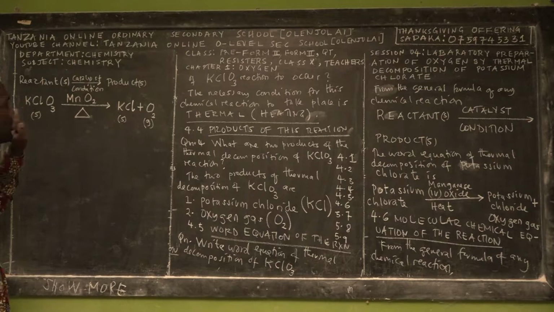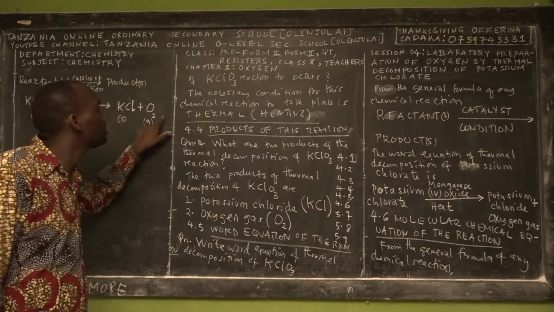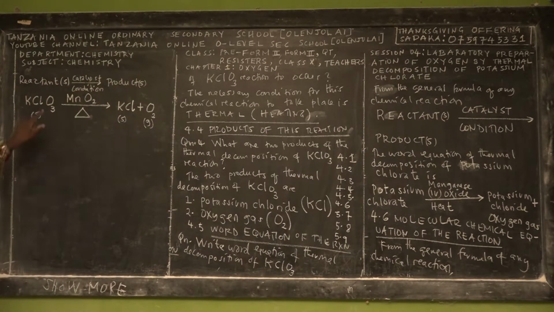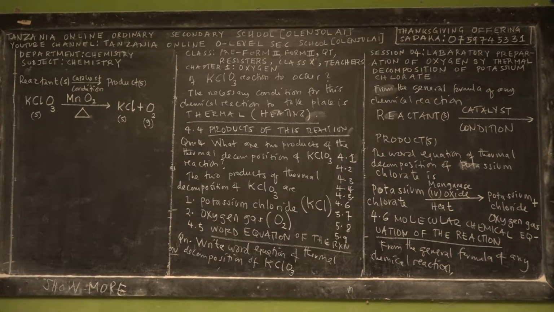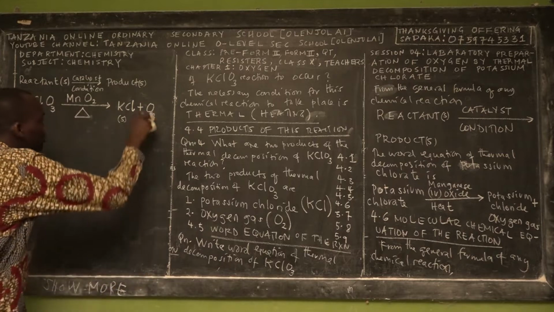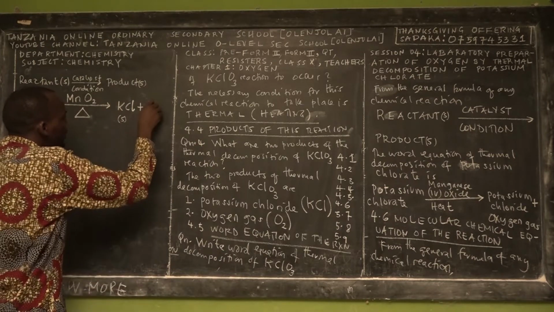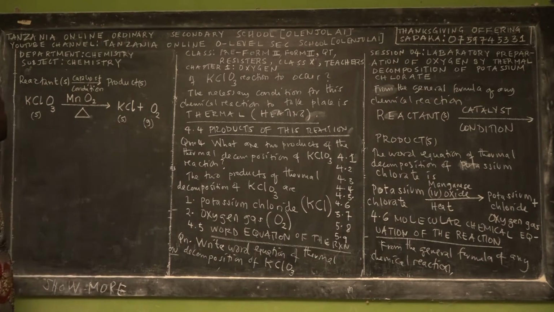But we have a problem now with the number of atoms of oxygen on the reactant side. It's not equal to the number of atoms of oxygen on the product side. So here we have 3 atoms of oxygen, here we have 2 atoms of oxygen. So you have to balance. How should we balance? Because I will need to write a whole number here, let me leave some space for oxygen here. So how do we balance?